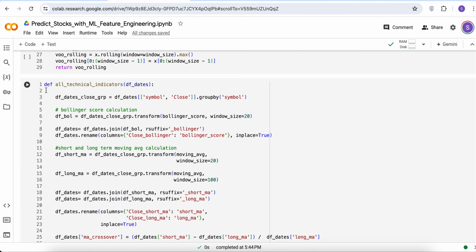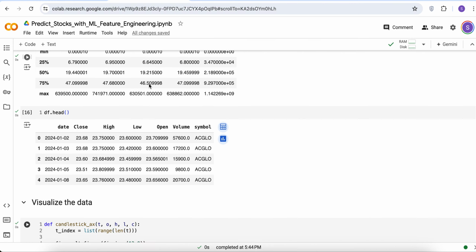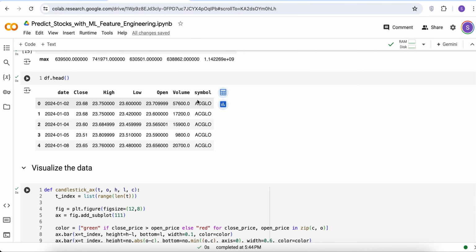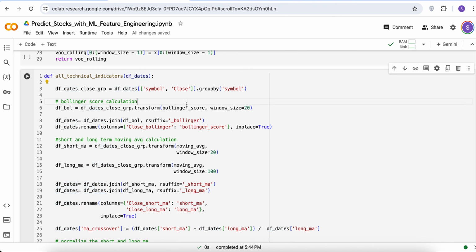So we can go through this code, where we first take a data frame which contains this data with multiple symbols, multiple dates, and corresponding prices. Then we want to group by the symbol. For each symbol, we would like to produce a set of features, and then we would transform this grouped data frame.